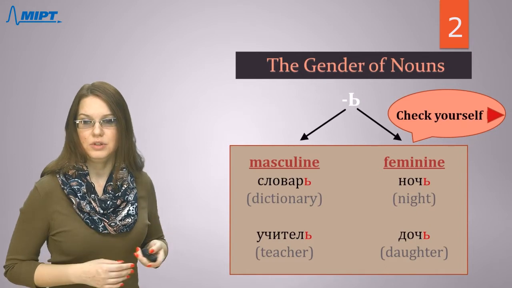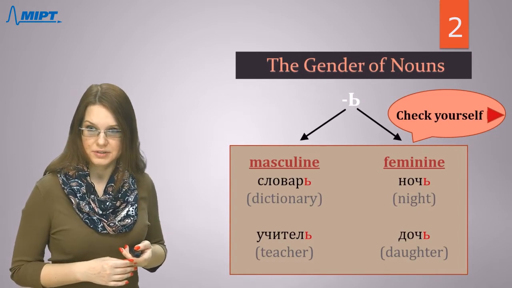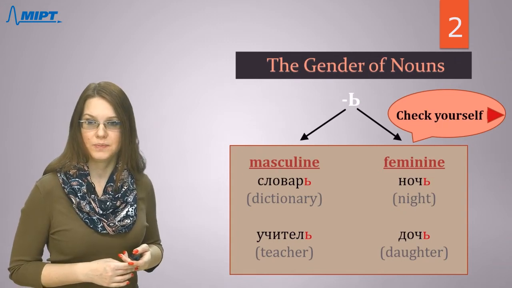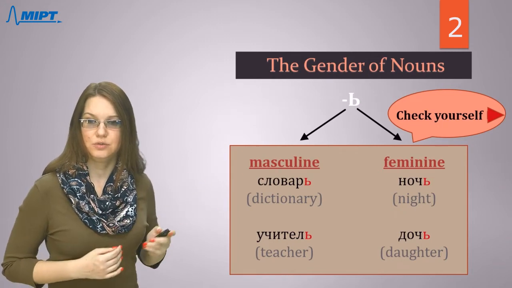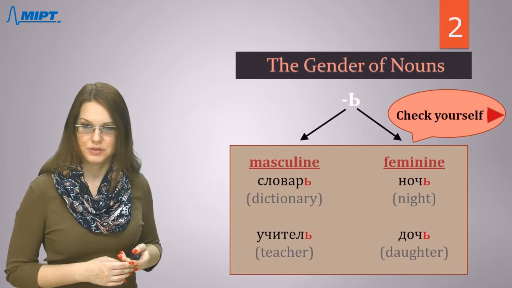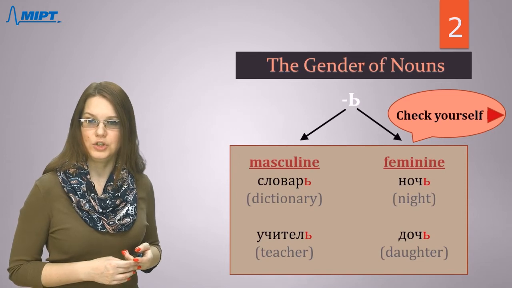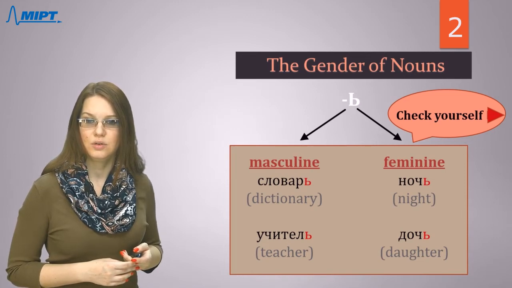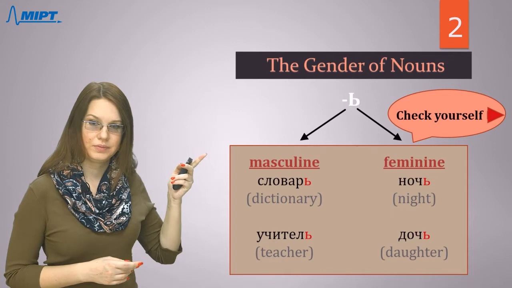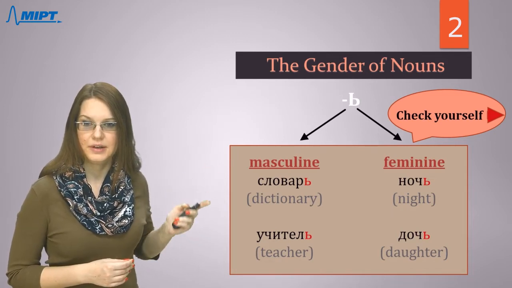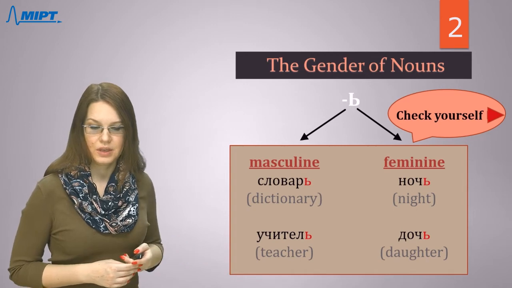You need just to memorize them, and here you see 4 words. Let's read them, let's try to memorize their meanings. So, словарь, учитель. These 2 nouns are masculine, словарь and учитель.